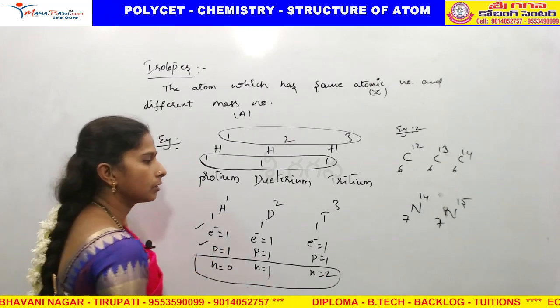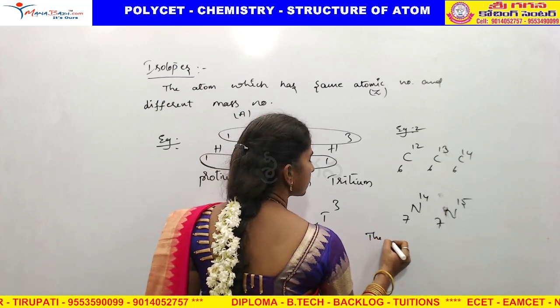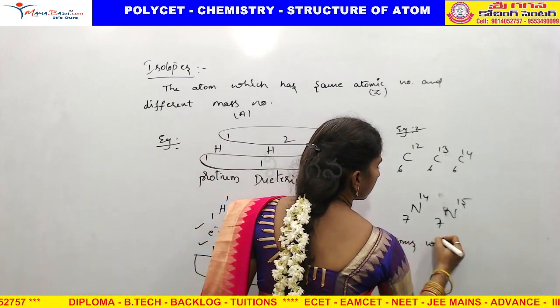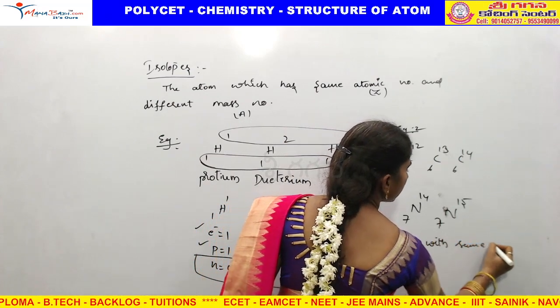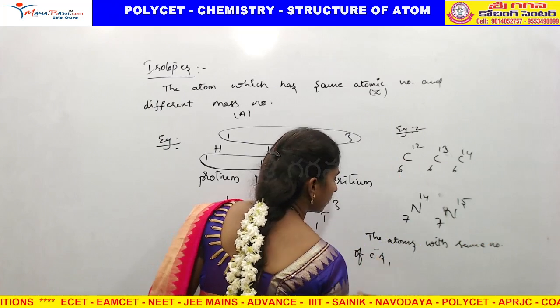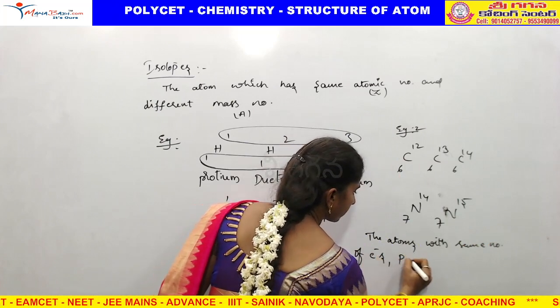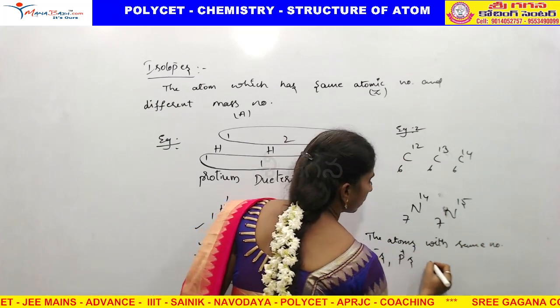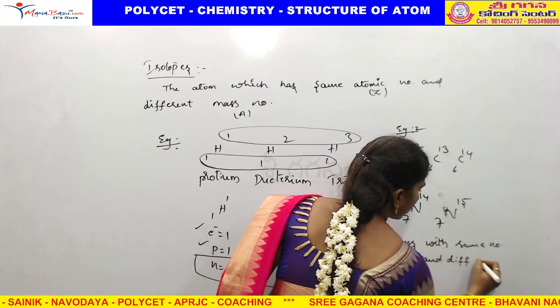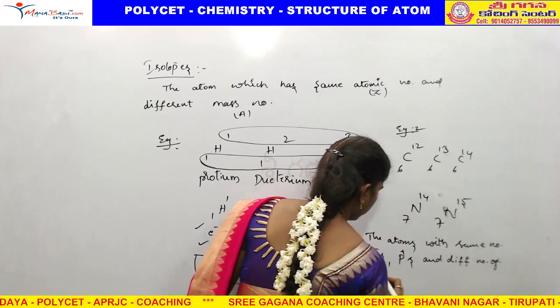Another definition also we can give: the atoms with the same number of electrons and protons and different number of neutrons.